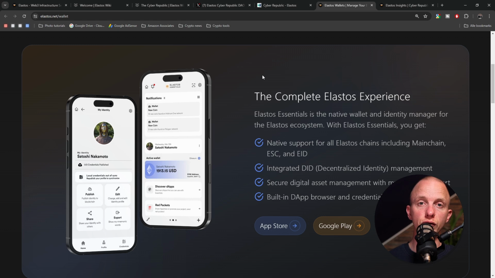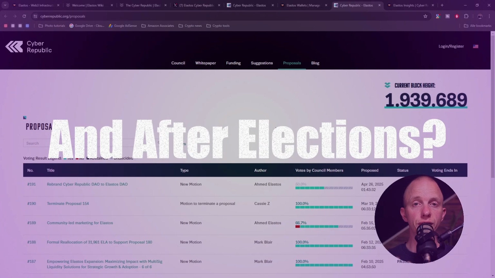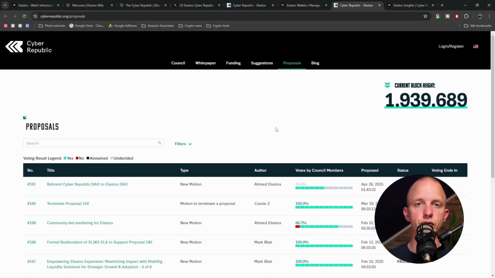Now, if you want to run for council, submit your candidacy before the end of May. Campaigning is as simple as sharing your plan in Discord or Telegram and answering questions honestly. When the election window opens, you'll find a vote button inside the wallet. Tap, sign, and your vote is on-chain instantly. Once the final block of the election period is mined, the new council takes over.